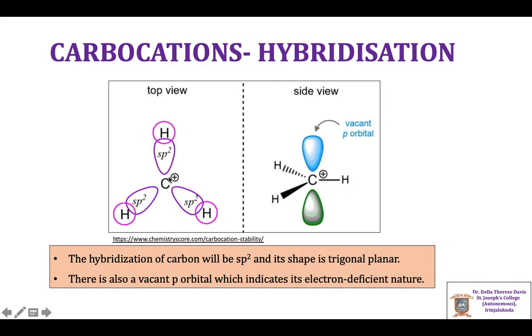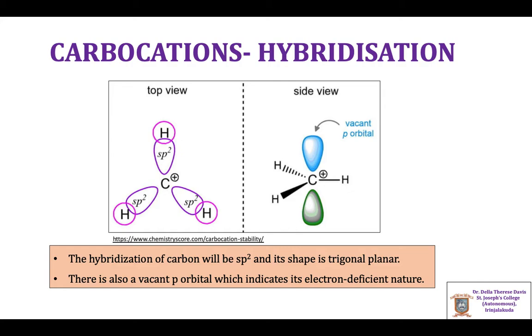So in the figure shown here, the sp2 hybridized orbitals form a trigonal planar structure and form sigma bonds with different atoms or groups, and the p orbital which is unhybridized will stand perpendicular to the plane of the sigma bonds.